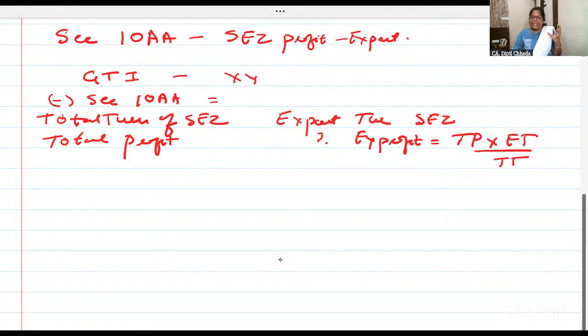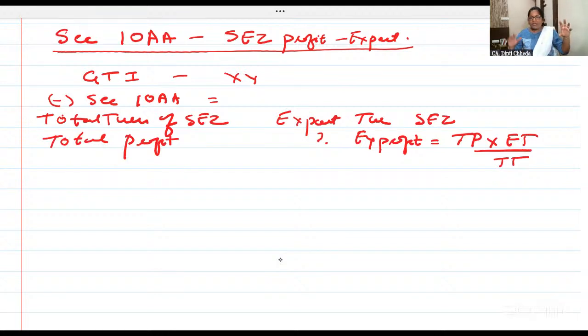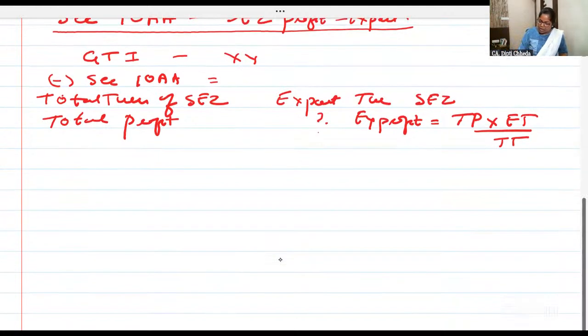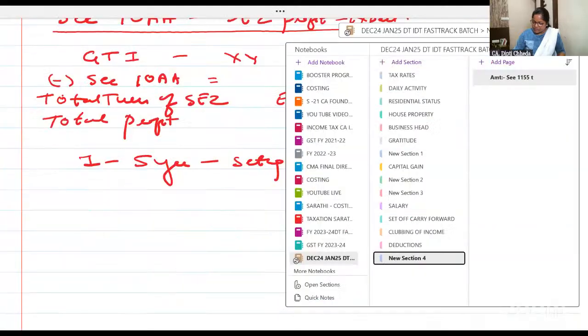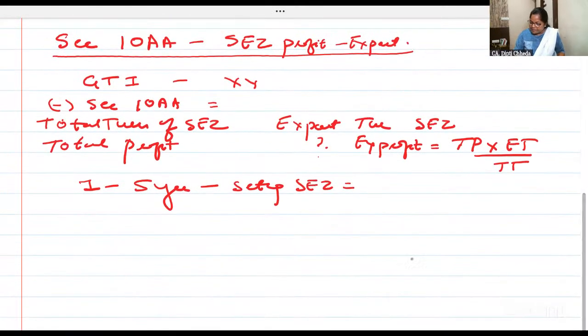Is the formula logically clear? I am teaching you AMT, but before that I am revising section 10AA for all of you. Total turnover, total profit, export turnover, export profit will come. Now, 1 to 5 years, if you have set up the SEZ and just 1 to 5 years are going on, then, one second, screen sharing stopped. Why are we getting into deductions? In 1 to 5 years whatever export profit you get, 100% you will get deduction.